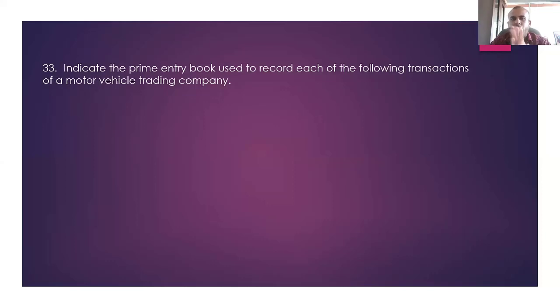Indicate the prime entry books used to record each of the following transactions of a motor vehicle trading company, which is very important.